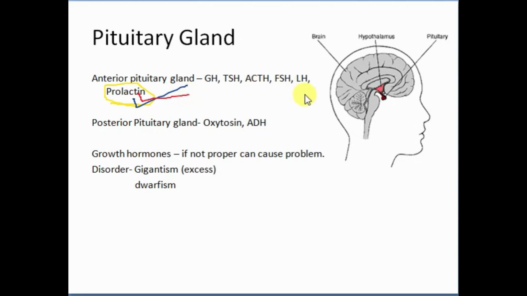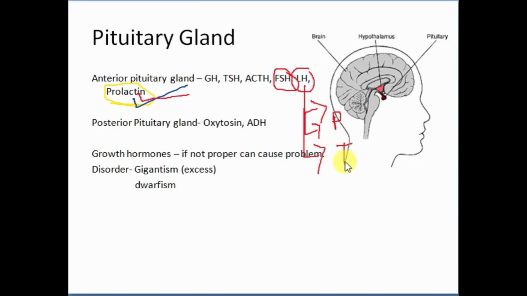Then we have luteinizing hormone. This luteinizing hormone and the follicle stimulating hormone are gonadotrophin hormones. Luteinizing hormone helps in ovulation, and in females it is responsible for the release of progesterone, and in males it is responsible for the release of testosterone.